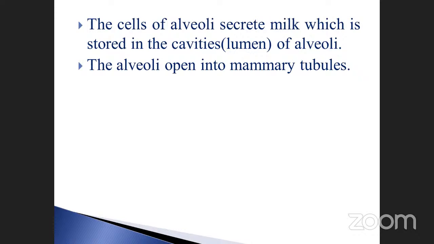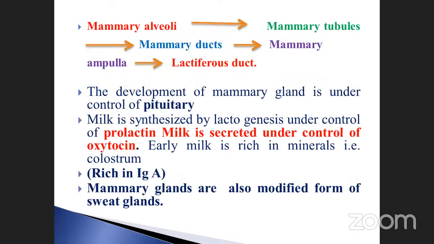Just listen here, these are all very, very important. Mammary alveoli open into the mammary tubules, the mammary tubules into the mammary duct, the mammary duct to the mammary ampulla, and the last one is the lactiferous duct, and finally out of the nipple. This is the passage of the milk: mammary alveoli to mammary tubules to mammary duct to mammary ampulla, then the lactiferous duct, and the nipple.